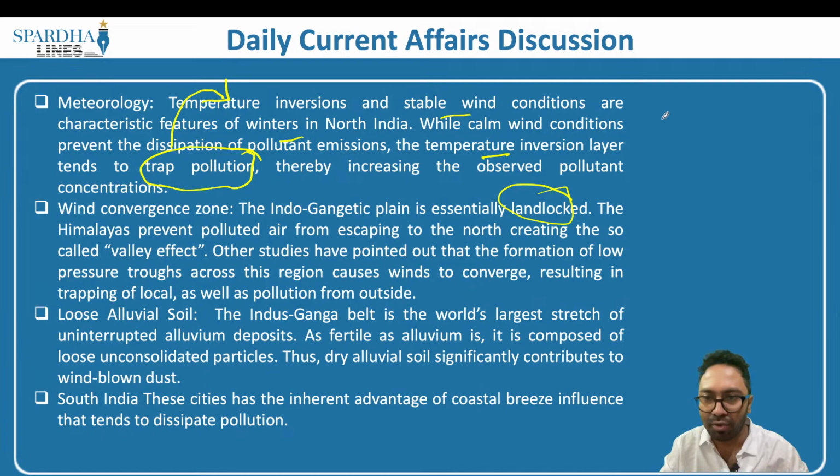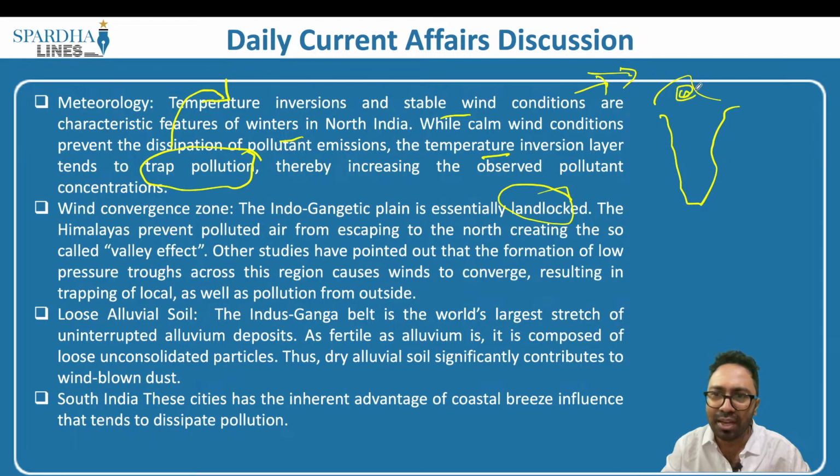Let me explain this for you. Let's say we have India, the southern part, and then the northern part. What happens in the northern part of India? The wind that comes from the western part ultimately gets circulating in this very region. But in the southern Indian part, we have the oceanic influence, and there is sea breeze as well.